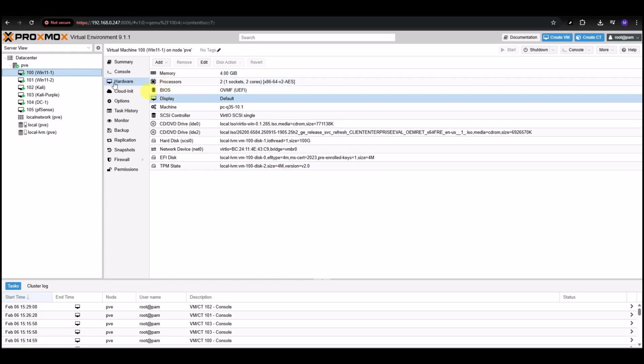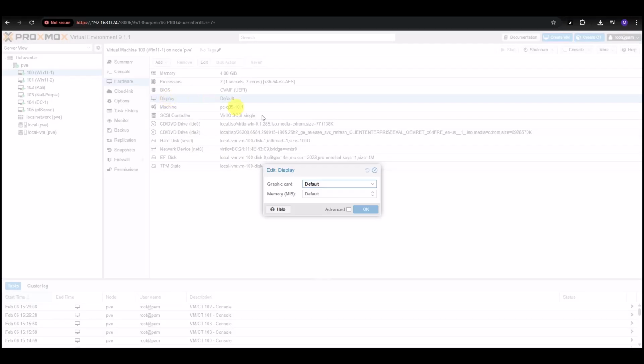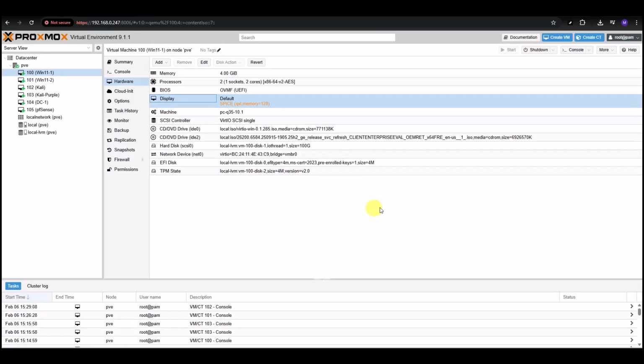And once you highlight that, come over under hardware to display, double click it, and then you have a choice for a graphic card. So do the drop down and select Spice. And let's put the memory to 128 and select OK.